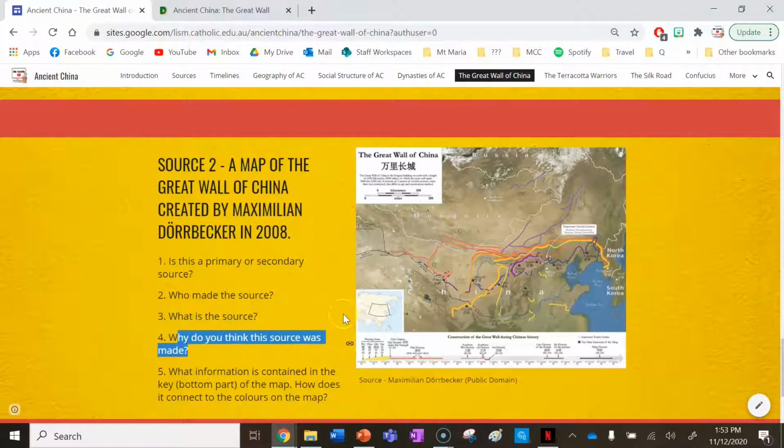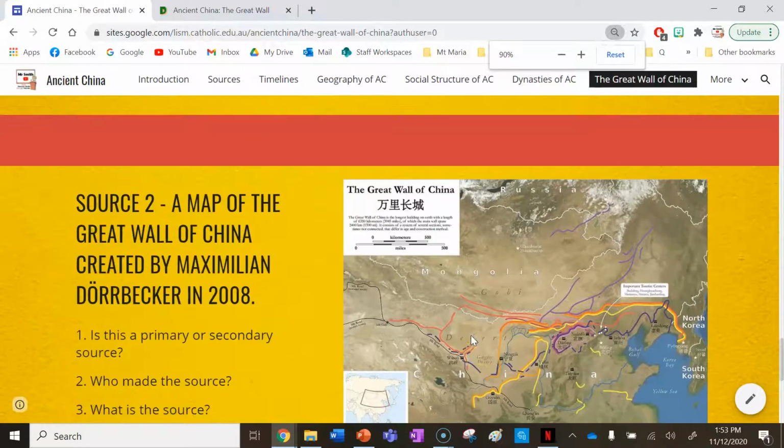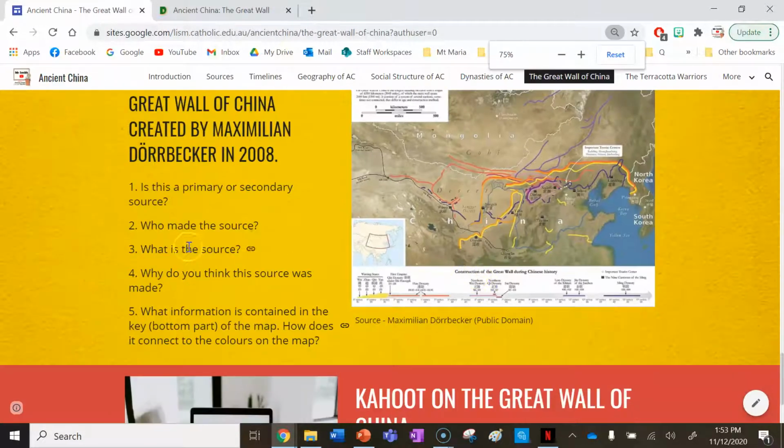Why do you think this source was made? Well, we can see where all the different bits of the wall are. We can also see when they were made by looking at this timeline here, and that's going to connect you to question number 5. If you zoom in on the picture, you can see that all the different colours match up to when that part of the wall was made.